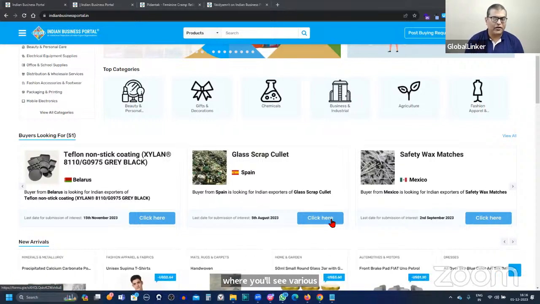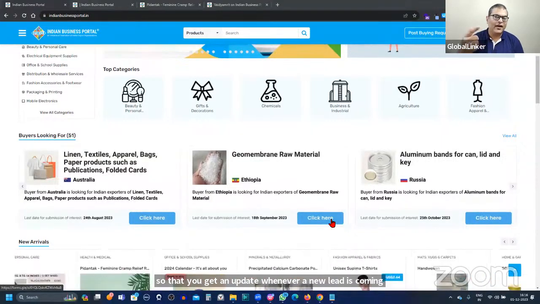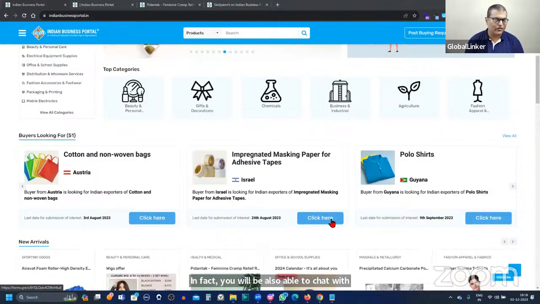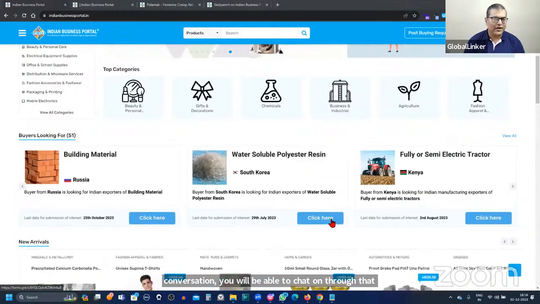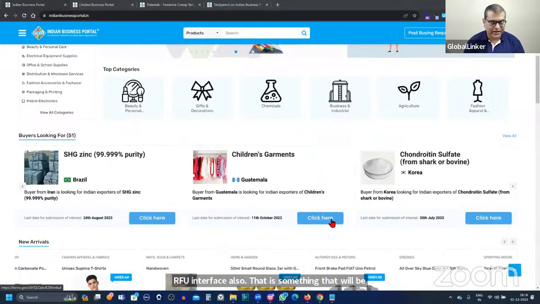So keep an eye on this section, and create your online store so that you get an update whenever a new lead is coming, as well as being able to submit your requisition. In fact, you will also be able to chat with the international buyer. In case they want to have a conversation, you'll be able to chat through that RFQ interface also. That is something we'll be covering in next week's session in greater detail.